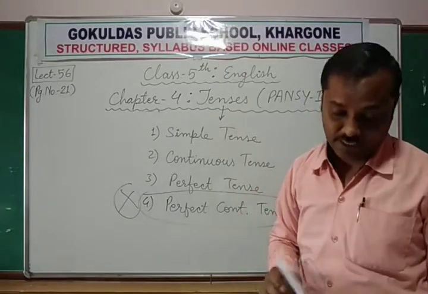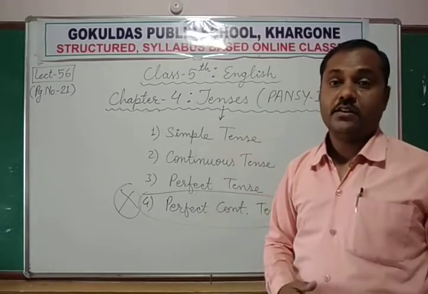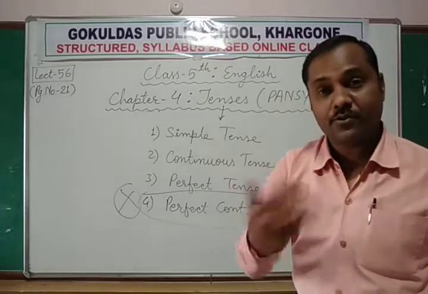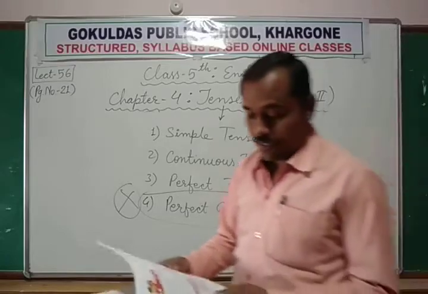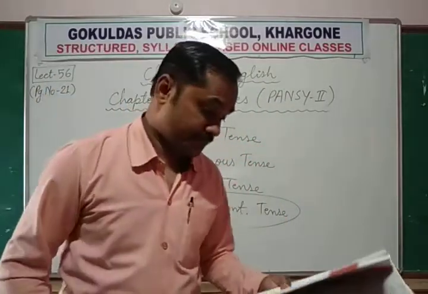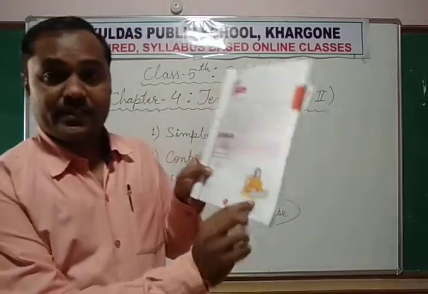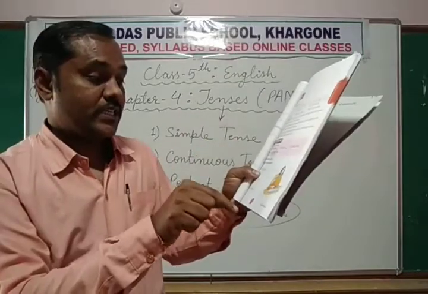So what are these 3 tenses? What are their properties? How to make sentences in these tenses? Now we are going to learn this. Okay. So what is written here? The simple tense. Read the following sentences. He writes a letter. If you see in the picture, he writes a letter.